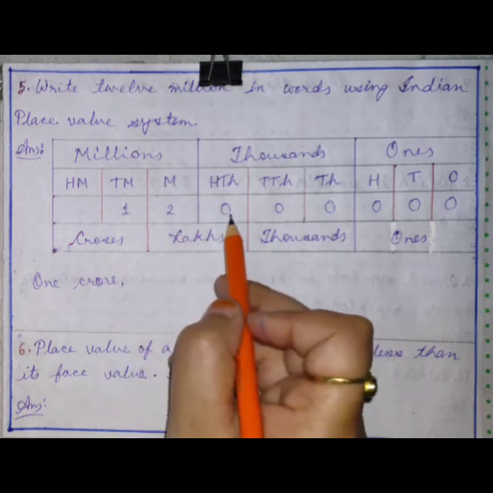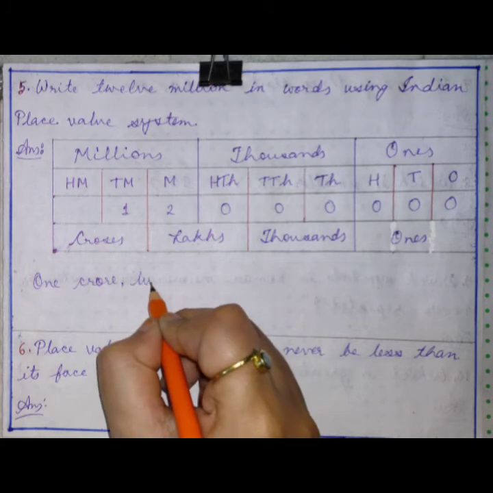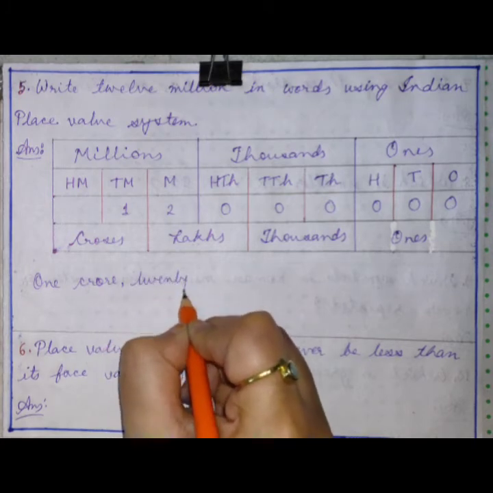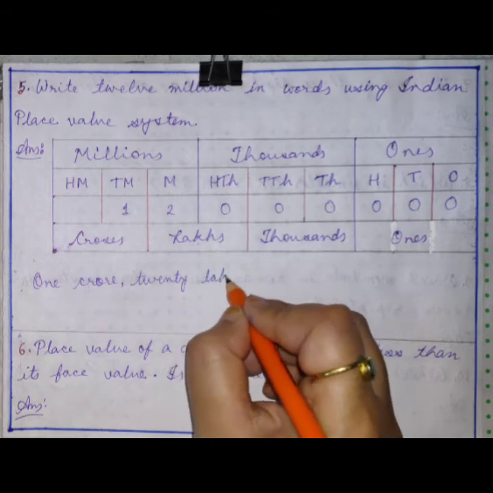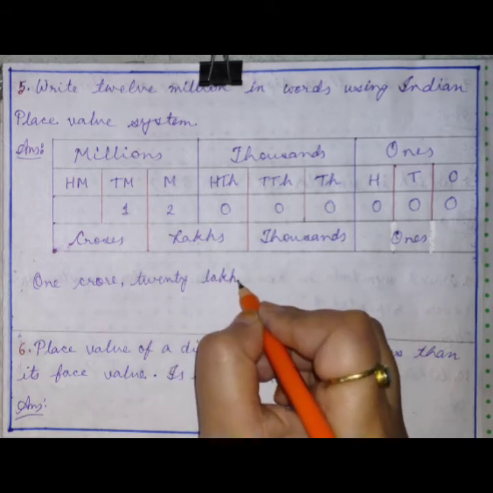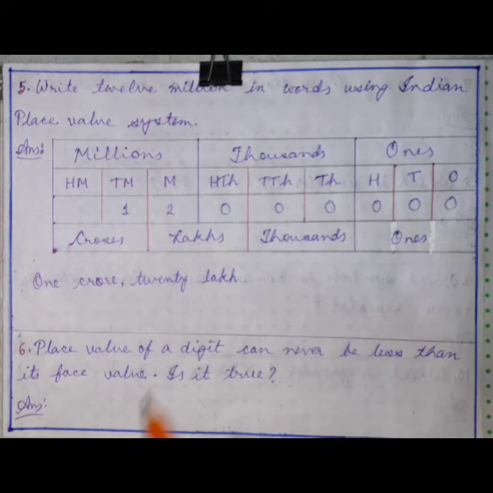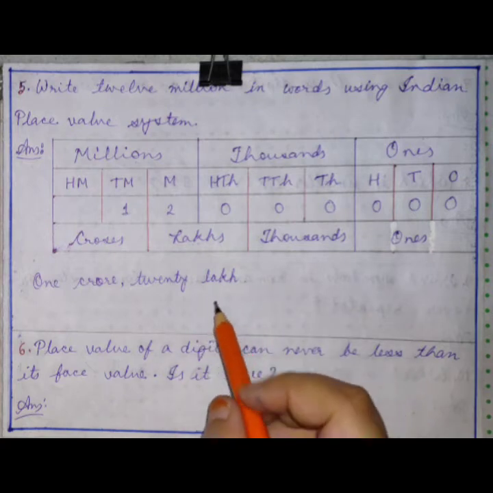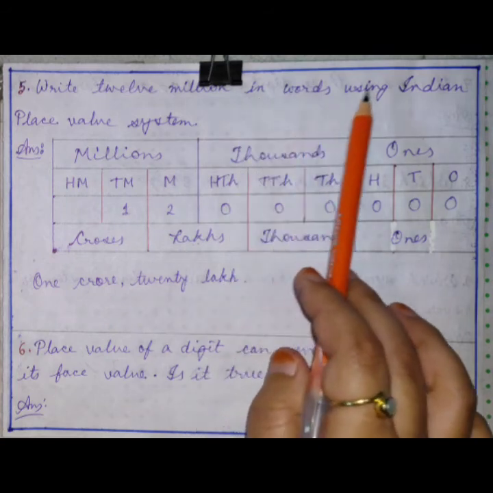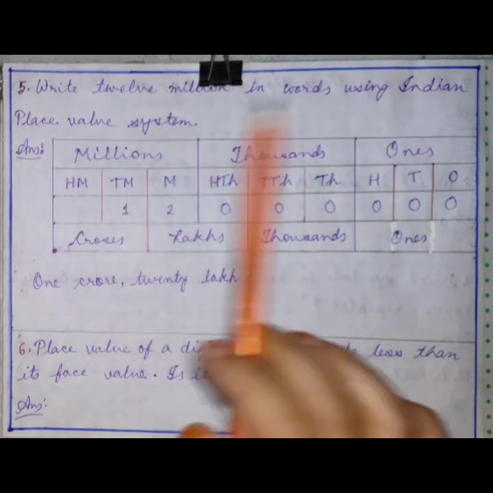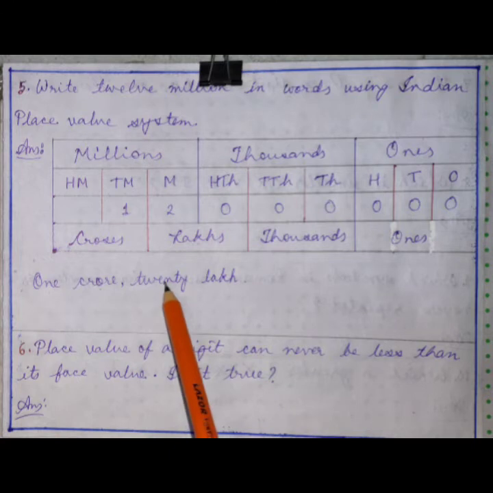Here 20, 20 lakh, right? Okay. When we write 12 million in words using the Indian place value system, the number will be what? 1 crore 20 lakh. Understood? Now let us move to question number 6.